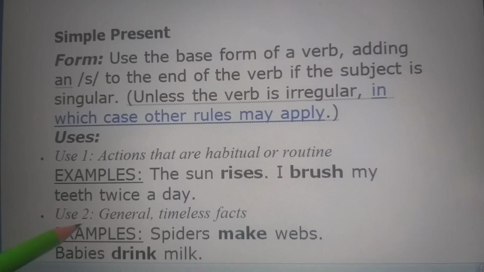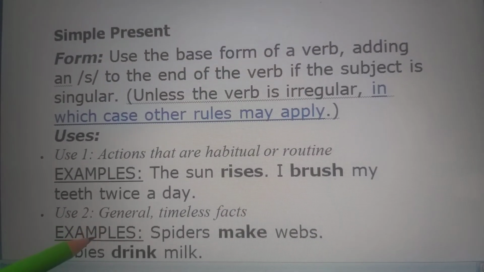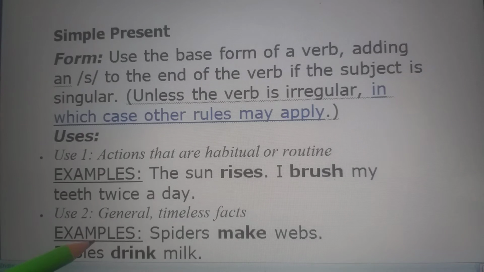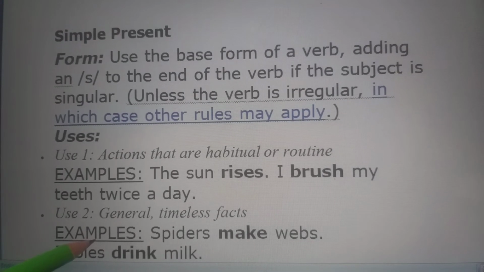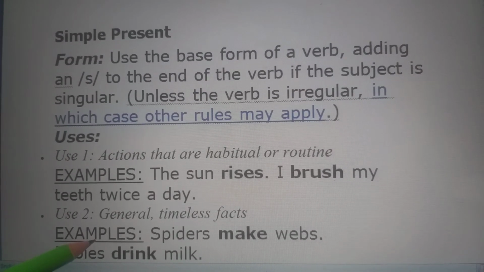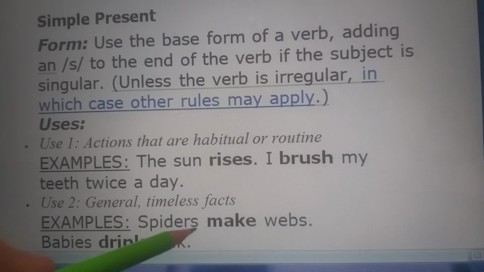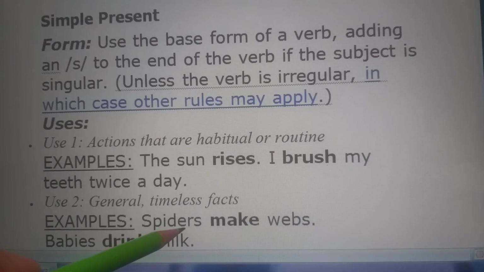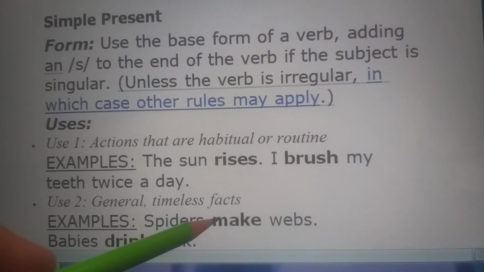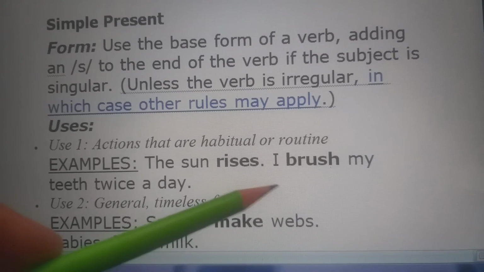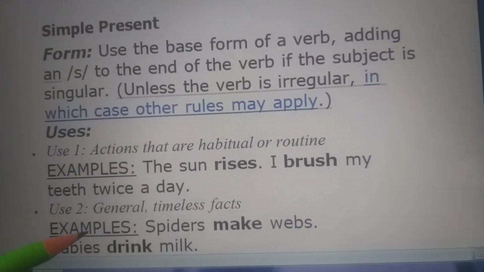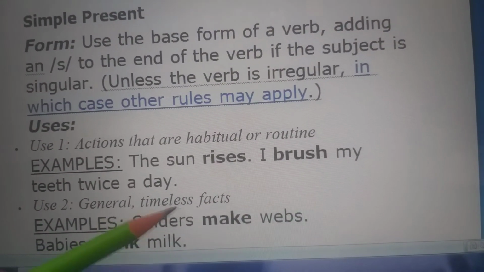Then comes the use for general timeless facts. Timeless facts means where you don't have any specific time for it. It is being done year to year, day to day, every day. Like spiders make webs. That is, spiders do it every day, or they are doing it regularly.